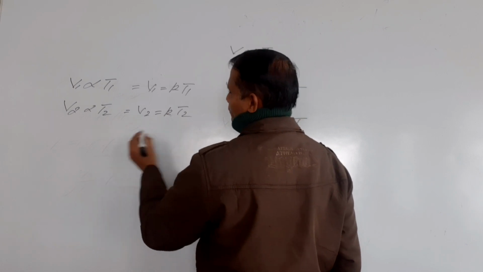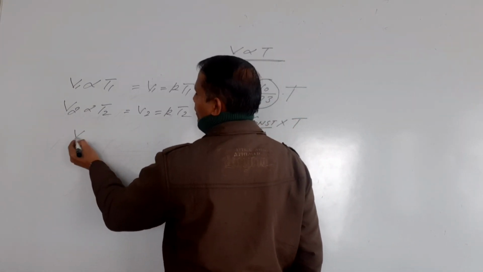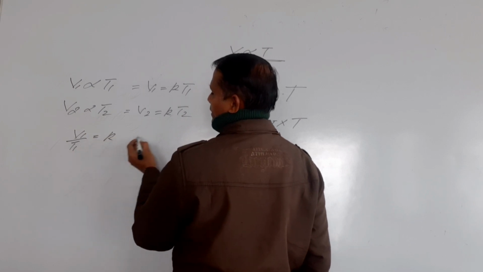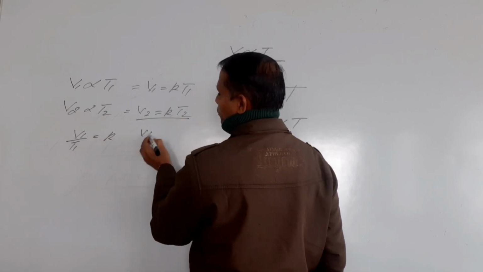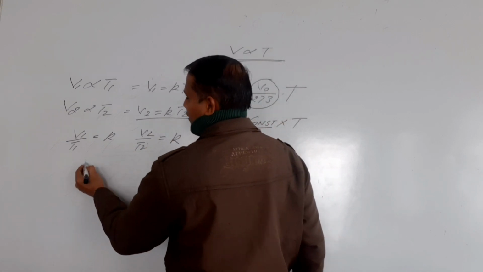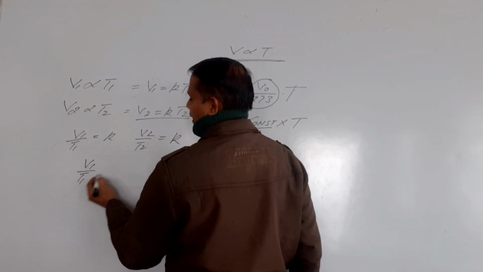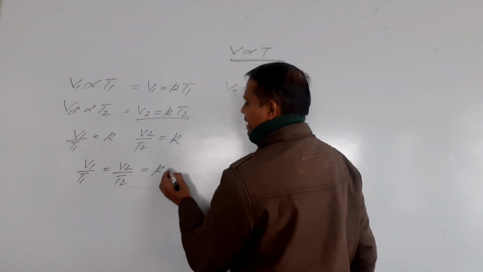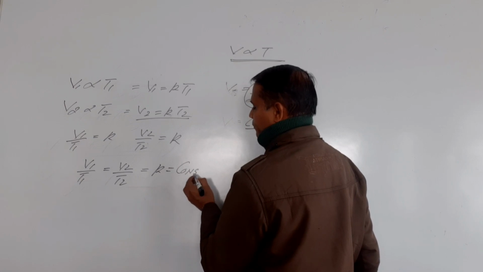Or you can write V1 upon T1 is equal to K. Similarly, V2 upon T2 is equal to K. Or you can write V1 upon T1 is equal to V2 upon T2 is equal to K, which is a constant.